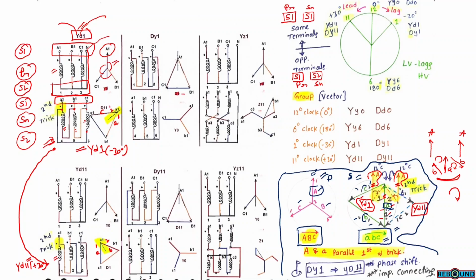From this connection YD1, the A2 is connected to B1. So this is A1 and this is A2. A2 is connected to B1. This will be B1. When A2 is connected to B1, this can be our triangle or delta connection. If we take the other case, where B2 is connected to A1, this will be B2. B2 is connected to A1. Then this can be our triangle or delta connection. So the delta can be LHS side delta or RHS side delta.